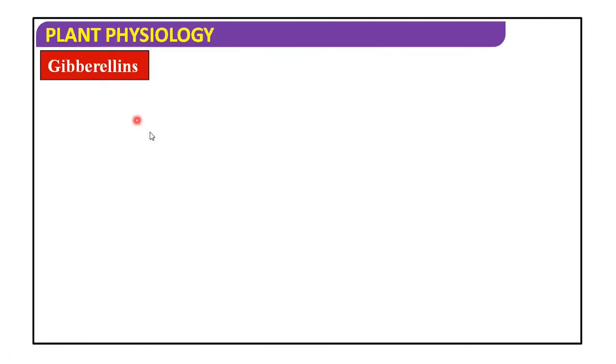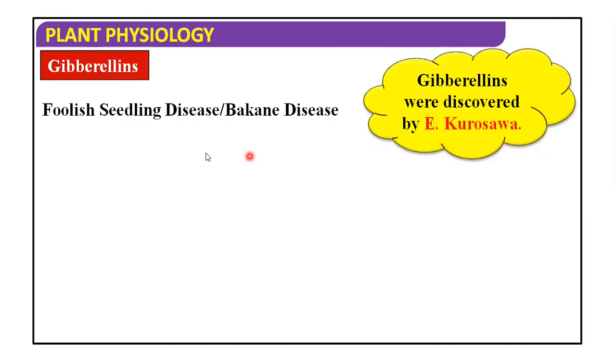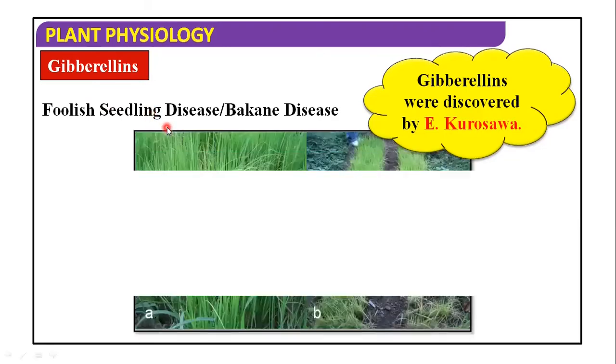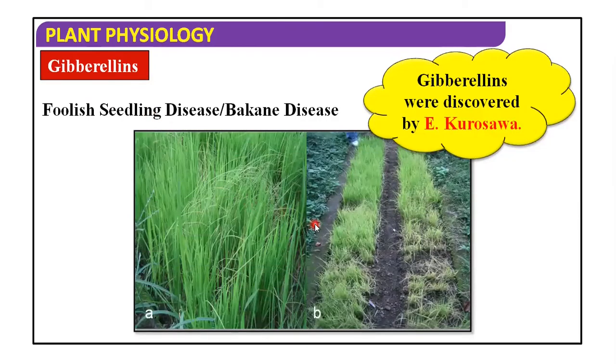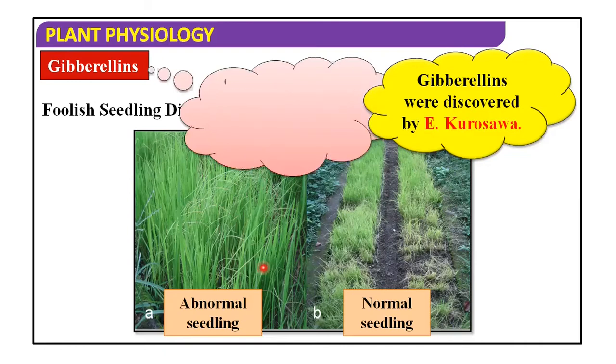This gibberellins regulator was discovered by E. Kurosawa, and due to the deficiency of this gibberellins regulator, it can cause a disease in rice seedling, that is foolish seedling disease, Bakanae disease. This is the normal seedling of rice and these are the abnormal seedlings of rice. In this disease, the rice seedling gets affected and abnormal elongation of the seedling can cause, and it can cause the death also.